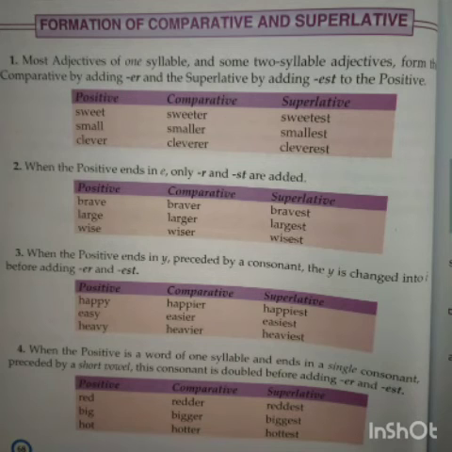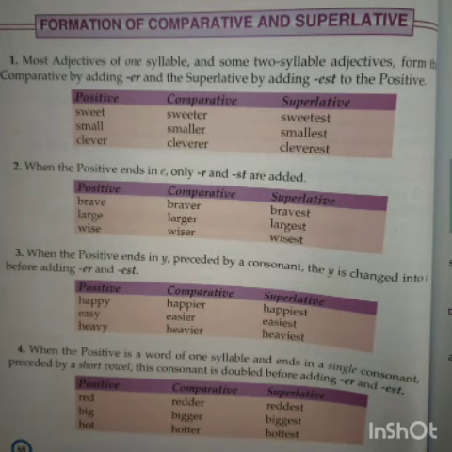Please go through them properly. Next, when the positive ends in Y with a consonant before Y, that is, if Y is at the last of the word and before that Y a consonant is there, in that case, in place of Y, we add IER to make comparative degree, and in place of Y, we add IEST to make superlative degree.